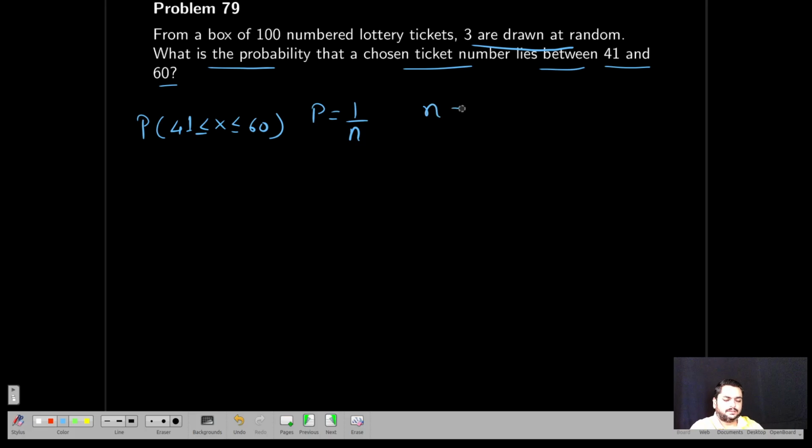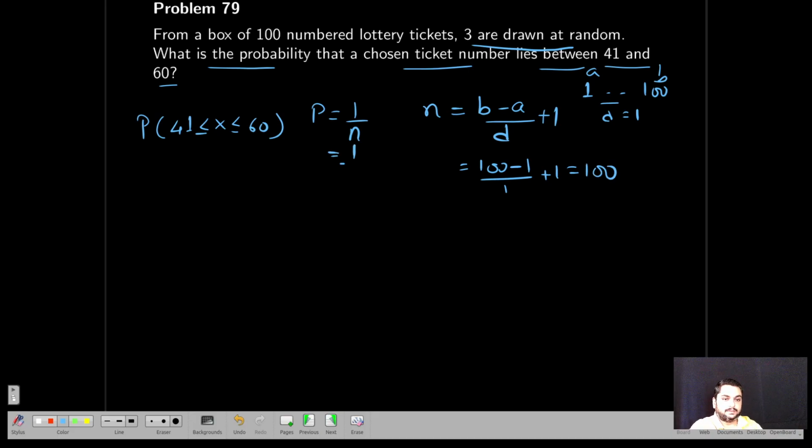What is n here? n is equal to b minus a divided by d, plus 1. What is b here? So it is 1 to 100. So n is equal to 100 minus 1 divided by d, where d is 1 because the difference is 1 between two consecutive numbers, plus 1. This is 100, n equal to 100. Your probability is 1 by 100, equiprobable.